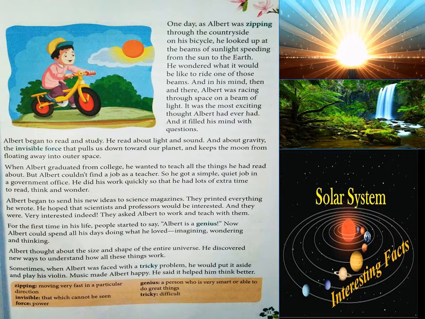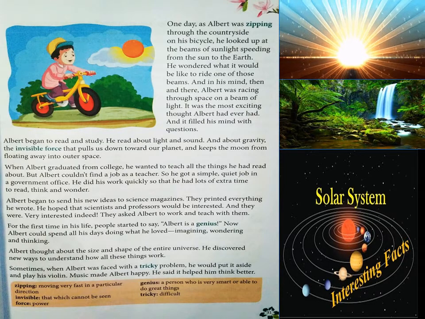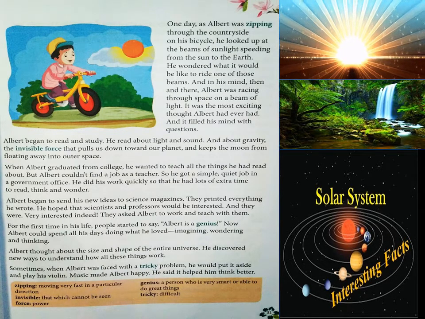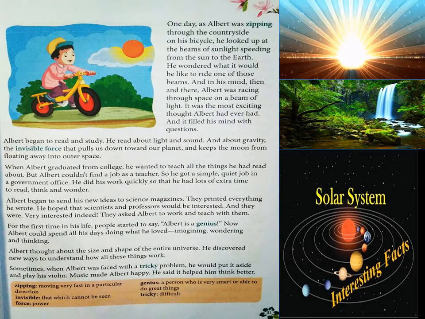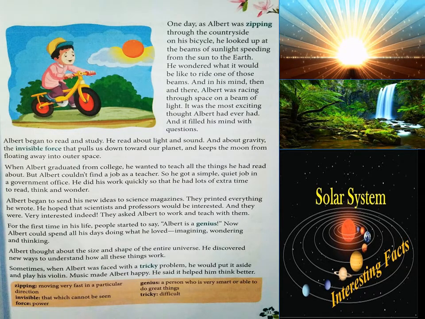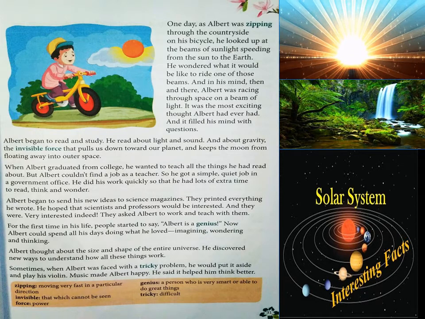And also the moon always has its own orbit. It can never go out of its orbit and go into space. That is because of gravity, gravitational power. This power makes objects come close to earth. So the moon always stays close to earth and it does not go out of the earth. That is because of gravitational power.